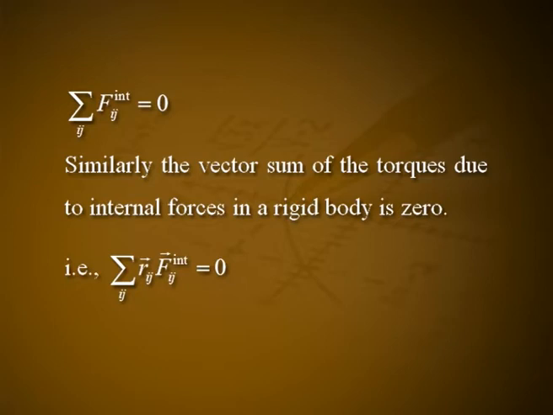A rigid body can be defined as a body for which the distances between the different particles are constant. In the case of a rigid body, the vector sum of the internal forces is 0. That is, summation ij, Fij internal is equal to 0. Similarly, the vector sum of the torques due to internal forces in a rigid body is 0. That is, summation ij vector rij cross vector Fij internal is equal to 0. Thus, only the external forces and external torques are responsible for translatory and rotational motion of a rigid body respectively.